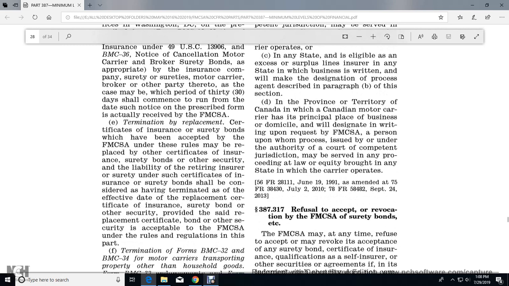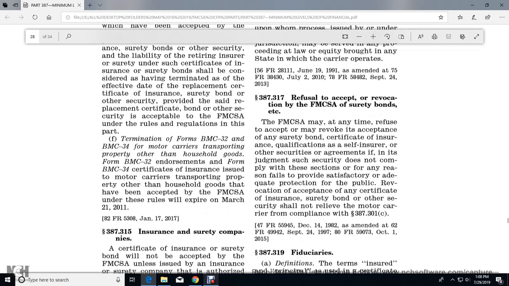Termination of the replacement certificate of insurance or surety bonds which have been accepted by the Federal Motor Carrier Safety Administration under these rules replaces the other certificates of insurance or surety bonds. The other security or liability of the retiring insurer or surety under the certificate of insurance or surety bond shall be considered as having terminated on the effective date of the replacement certificate of insurance or surety bond. Other security provided with the said replacement certificate or bond, and other security acceptable to the Federal Motor Carrier Safety Administration under the rules and regulations of this part.